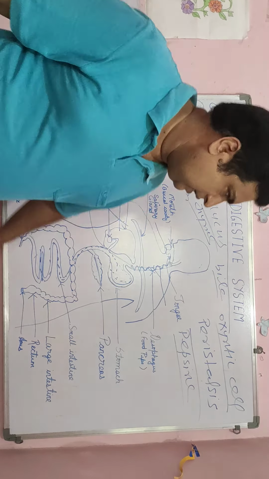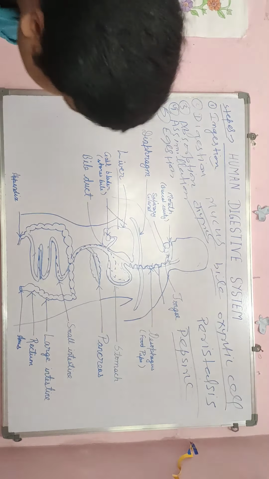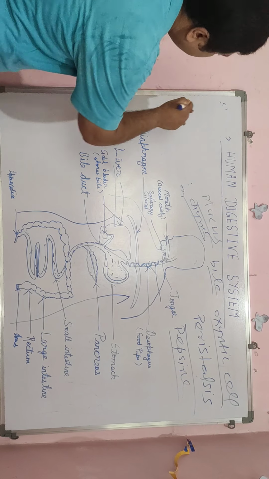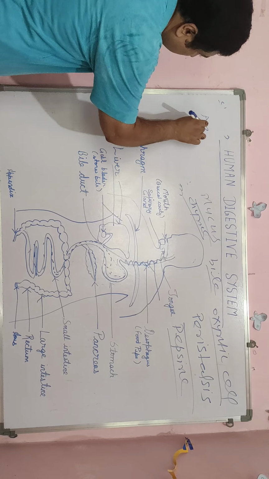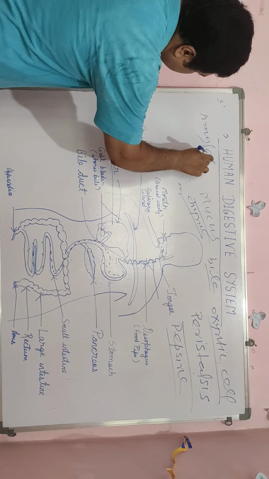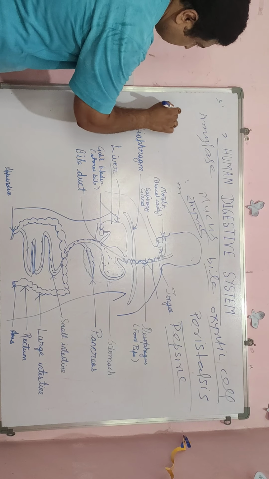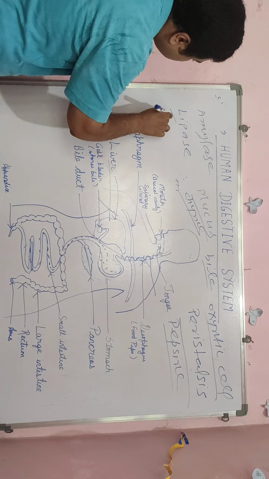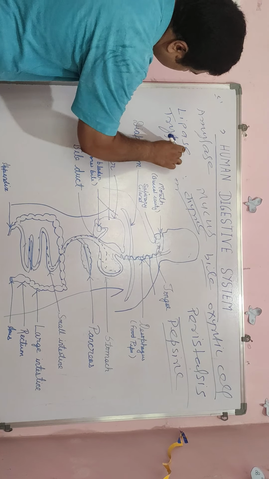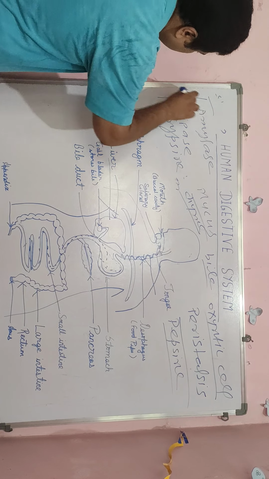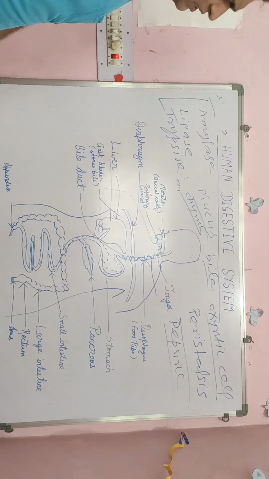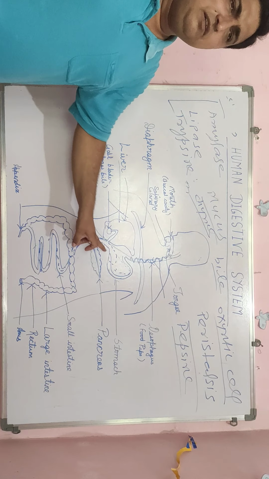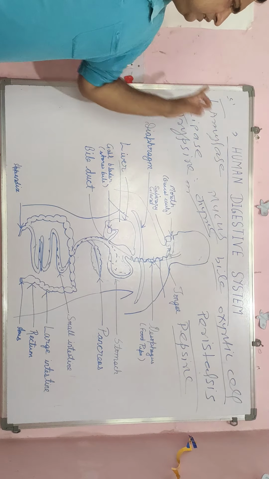3 enzymes. First is amylase, second is lipase, and third is trypsin. These enzymes are secreted by what? Secreted by the pancreas. That means pancreatic juice contains these 3 enzymes.